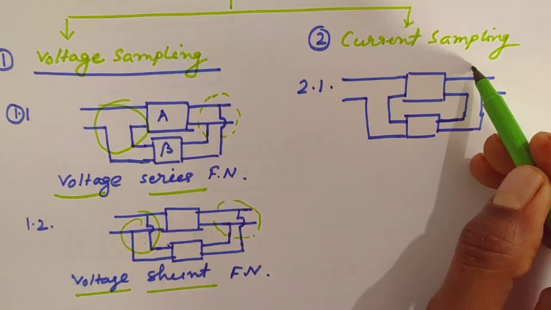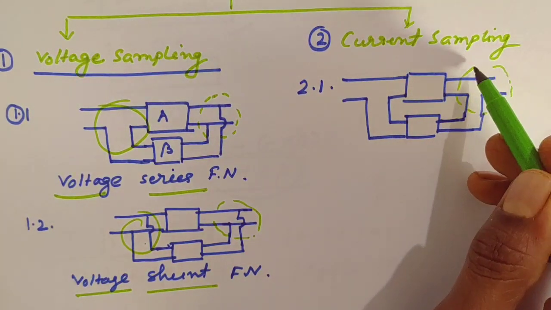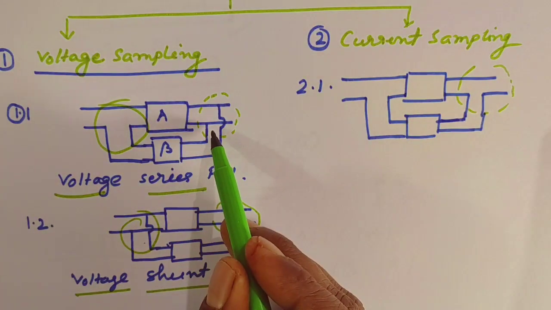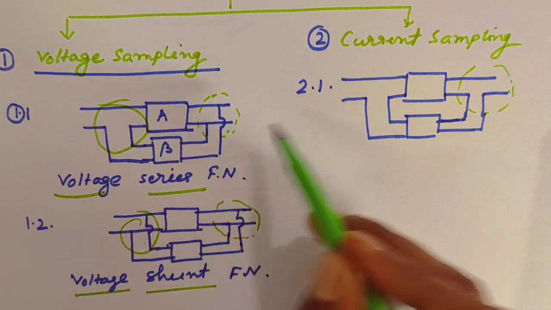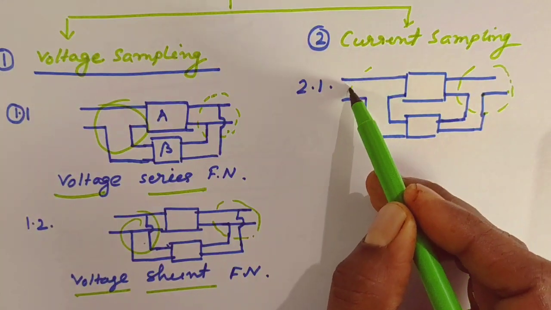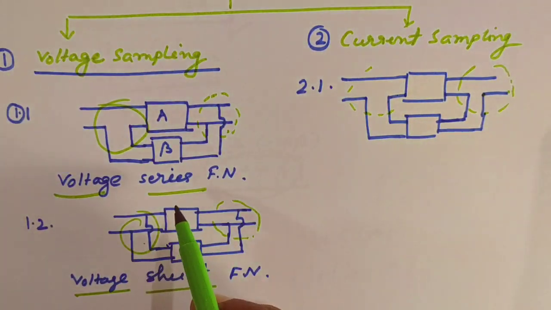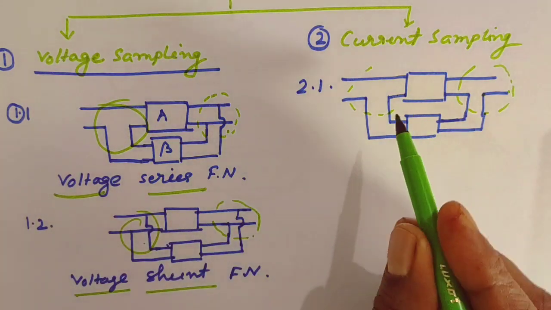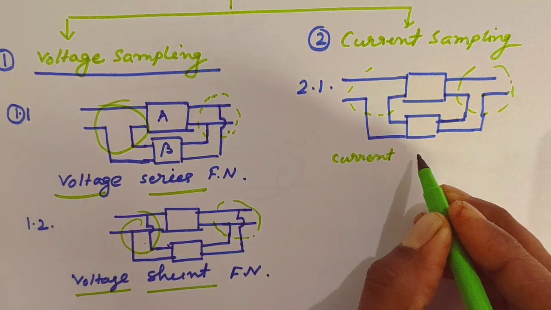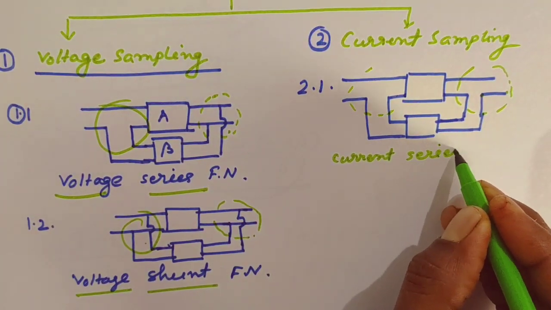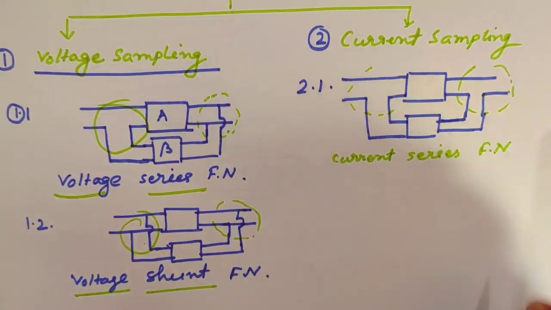So you can see current sampling is like this, but voltage sampling is like this. Current sampling, series mixing, is called current series feedback network.